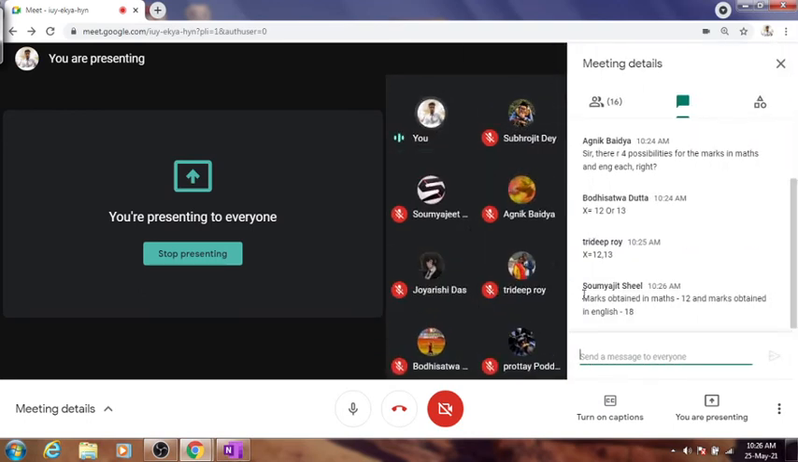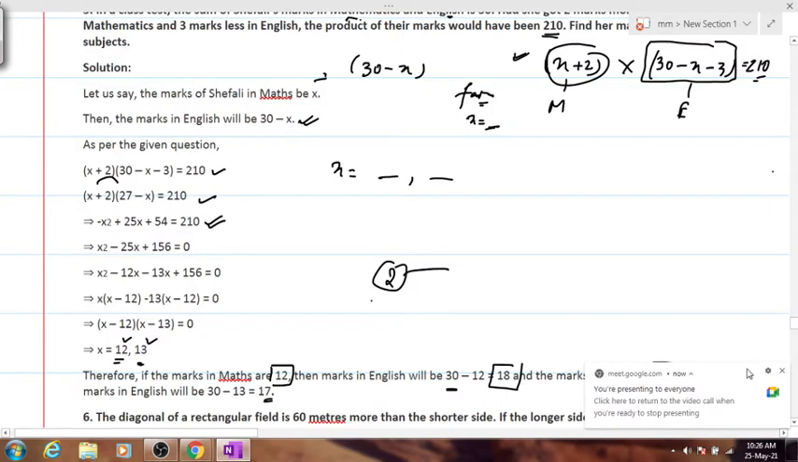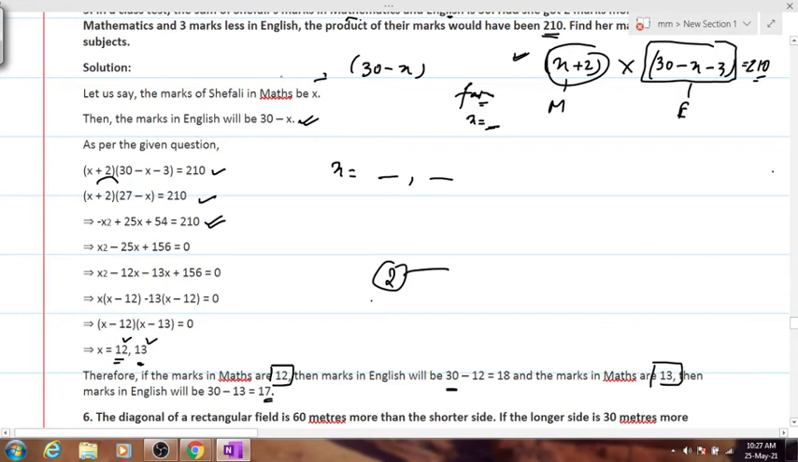Marks obtained in maths is 12, marks obtained in English is 18. Who will say 13? You don't have to write so much, you could have easily spoken. Now I hope people have got this answer. Even if you take English marks to be x and then take maths marks to be 30 minus x, you'll get the same answer. So you don't have to worry for that. Only if you go according to the question, the answers will be coming the same.